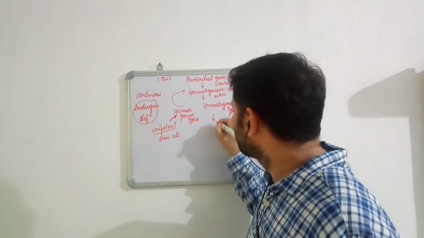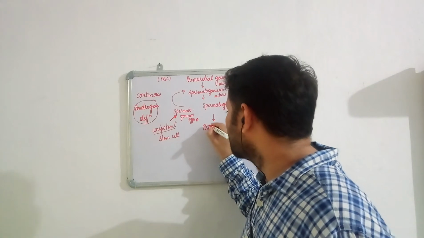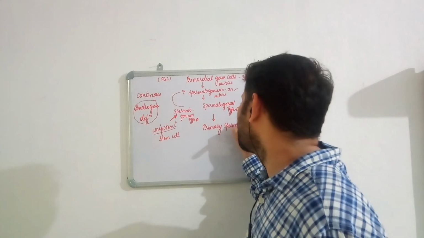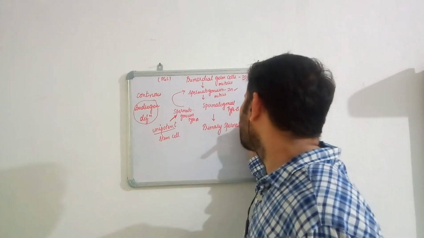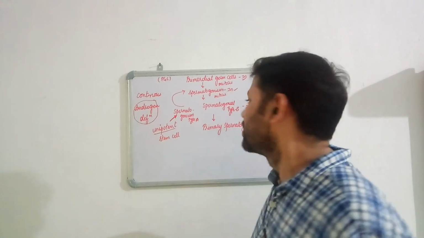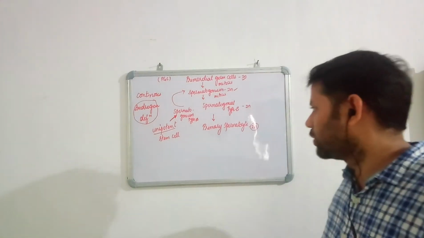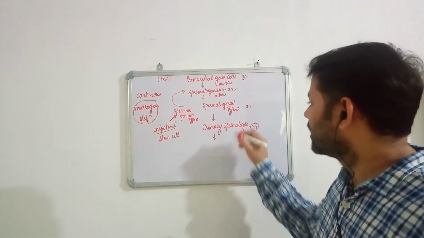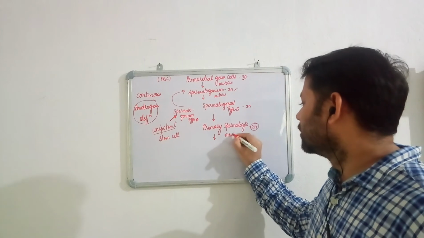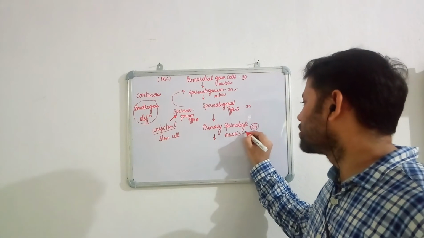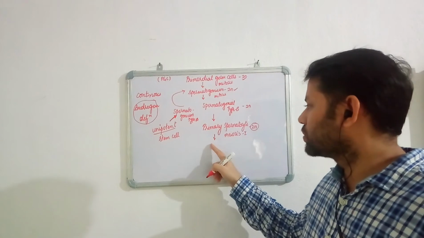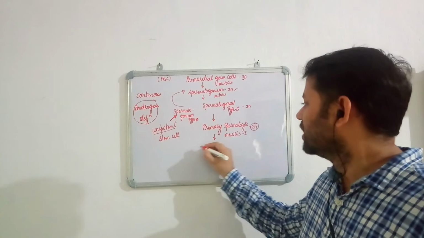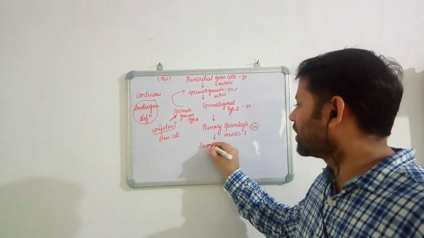It is going to become a cell which is called the primary spermatocyte. So primary spermatocyte is also a diploid cell. Now this primary spermatocyte starts the process of meiosis. It undergoes meiosis 1, and this primary spermatocyte is going to produce two cells which are called the secondary spermatocytes.